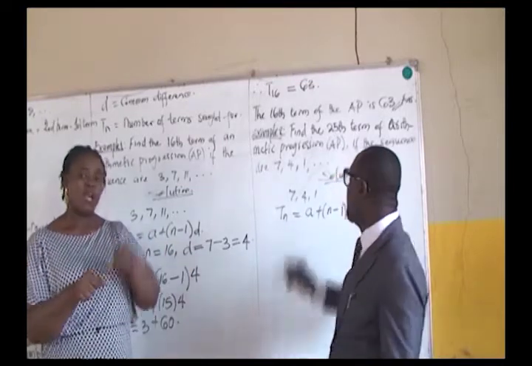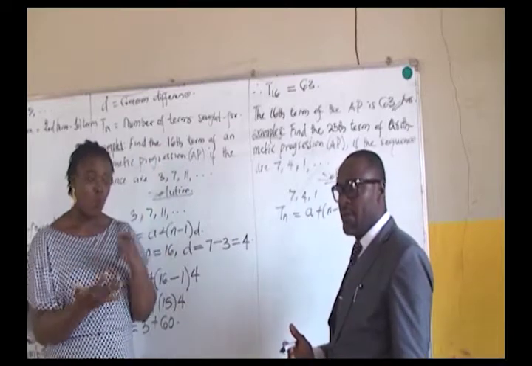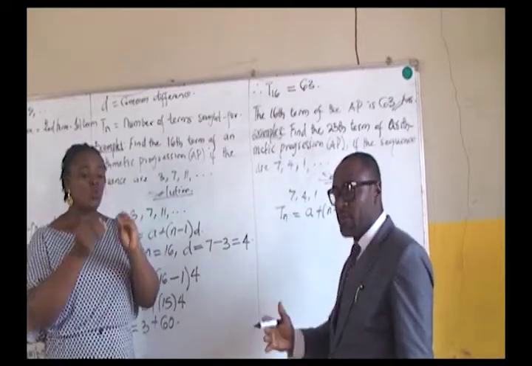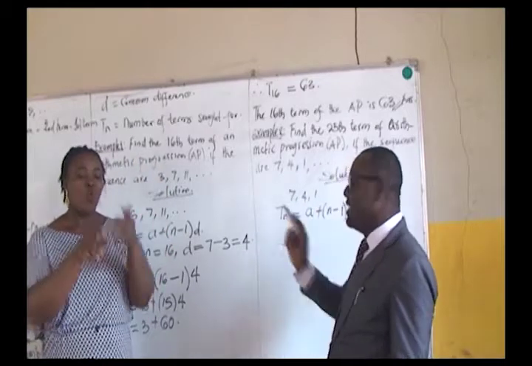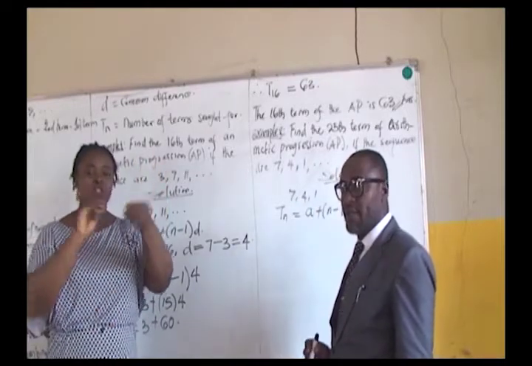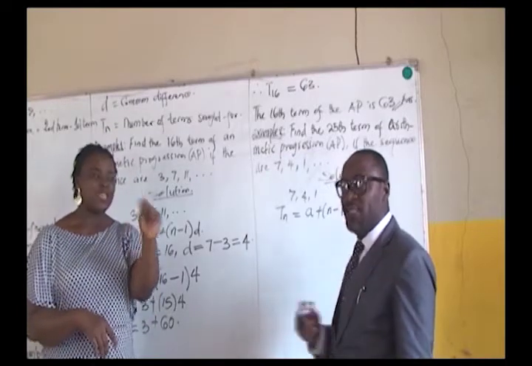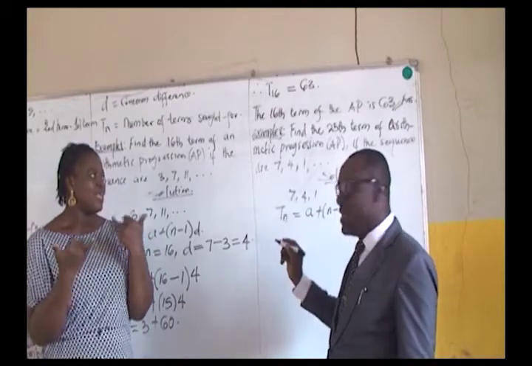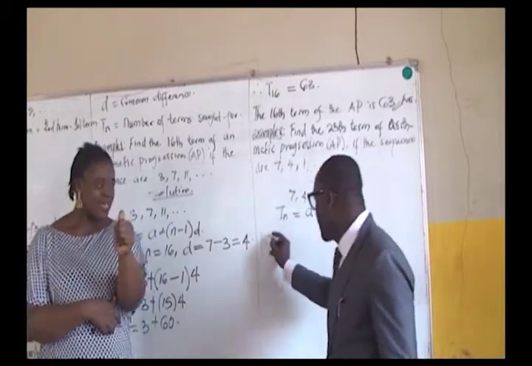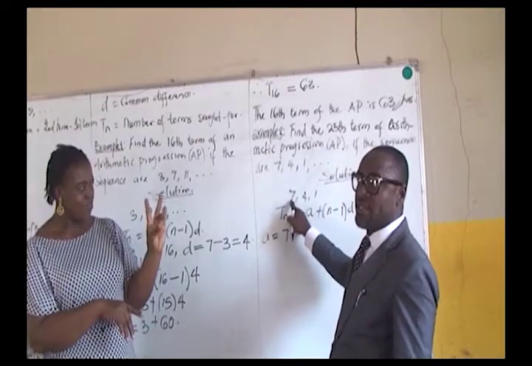Remember, we are looking for the 25th term of the sequence. What will be the value in the 25th position of this sequence? Just as we did in question number 1, the first term, you have to identify it, and it's easy to get from the sequence. We have a, which is the first term. a is equal to what? 7, from the sequence.